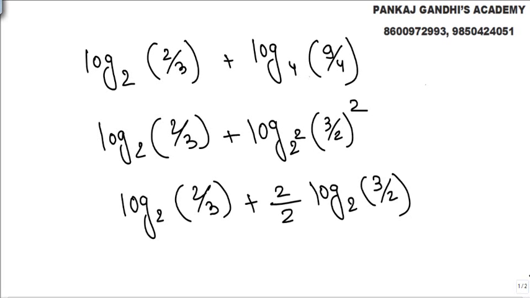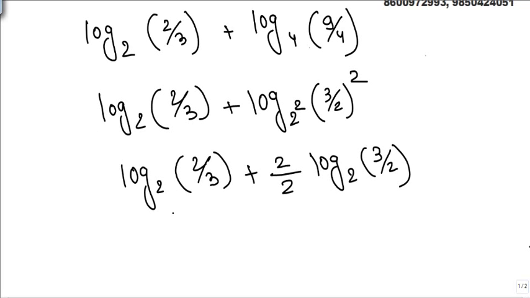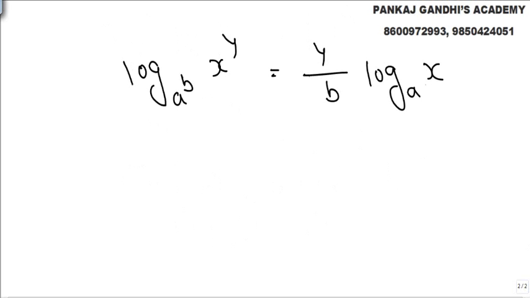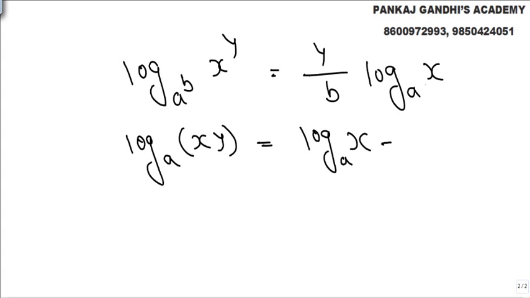Now furthermore, what else can we do here: log to the base 2 by 3 into 3 by 2. What's the property now here? Obviously the property is log to the base a x into y is nothing but log to the base a x plus log to the base a y. Standard property.